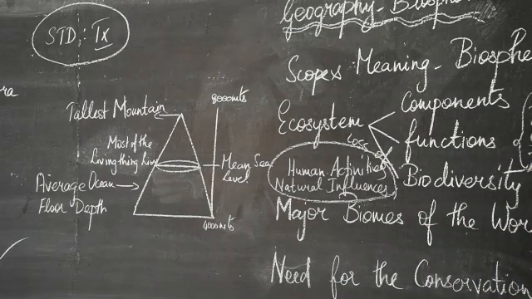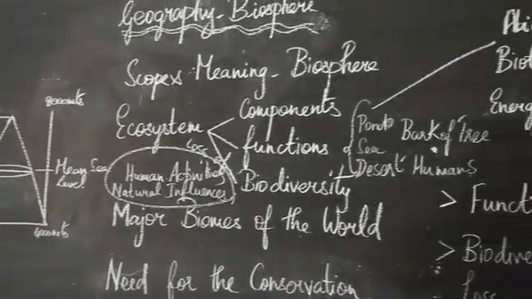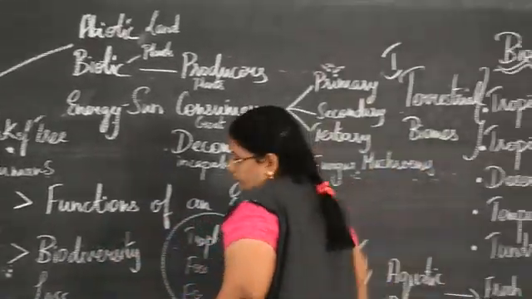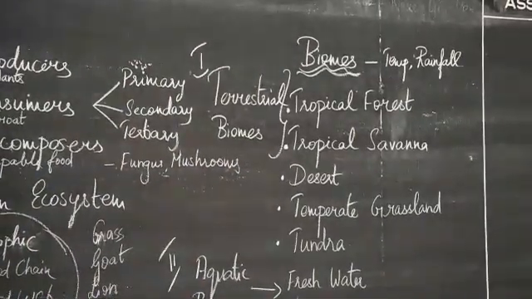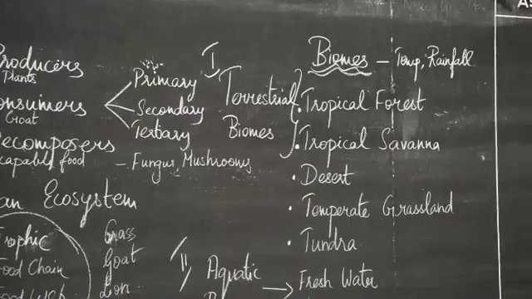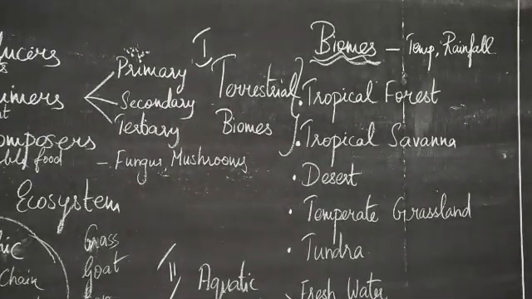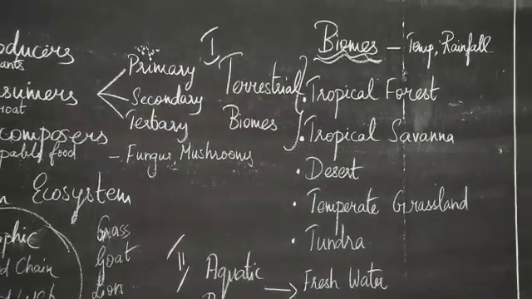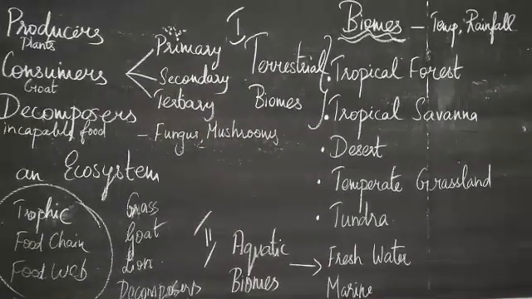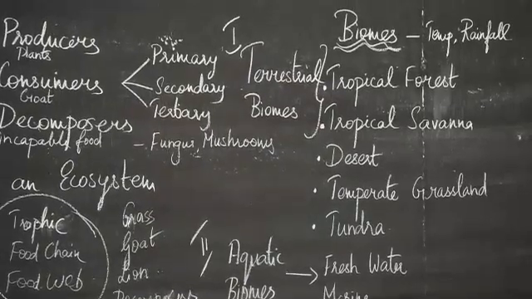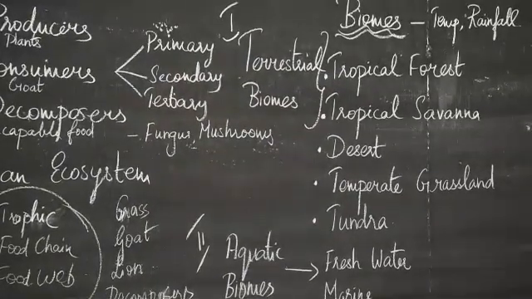Next, we move on to the topic biomes. What is a biome? A biome is an extensive ecosystem, a collection of all that, where all the flora and fauna are found collectively. So, all the plants and the animals that live in a particular place interact with each other, that is within the biosphere.